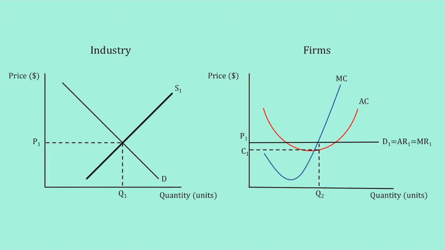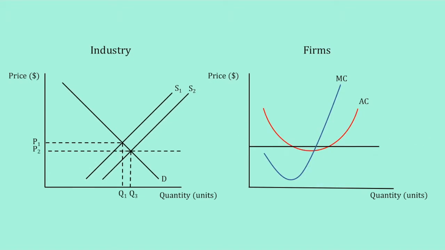This will stop at a point where market price is equal to the average cost of production. In other words, the supply curve of the firm will decrease until it intersects with MC and AC at the same point. At that point, firms will be making normal profit, which is when firms earn revenue just sufficiently to cover the total cost and remain competitive in the market.